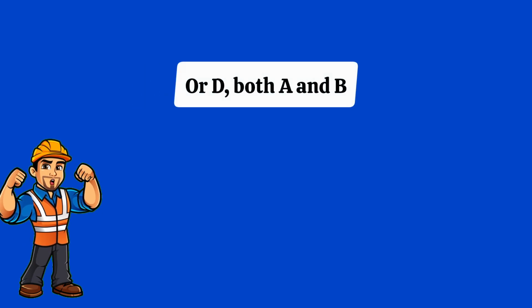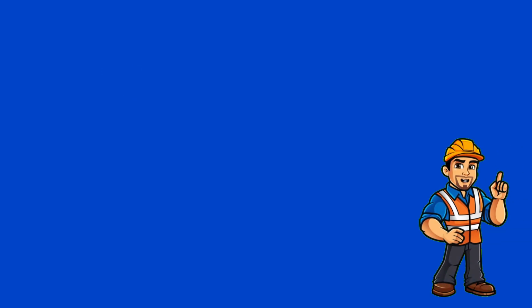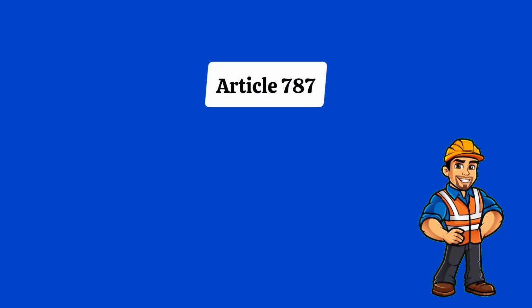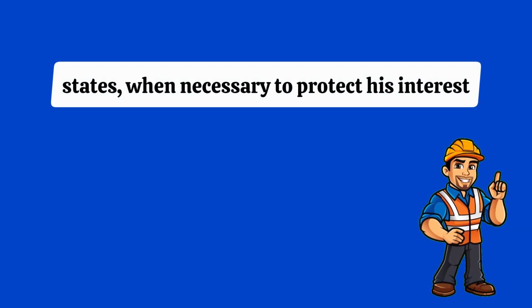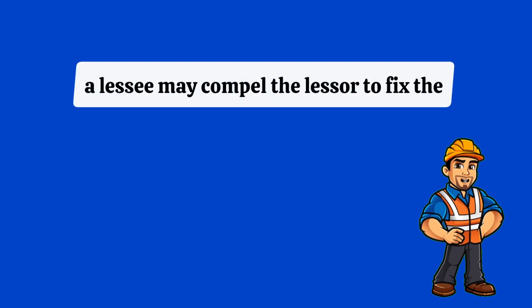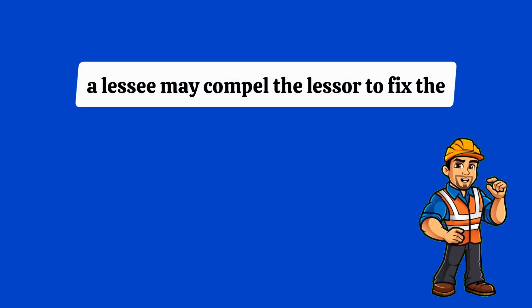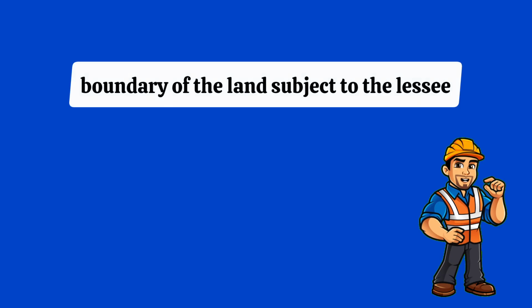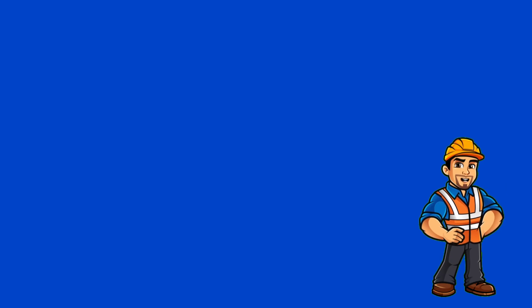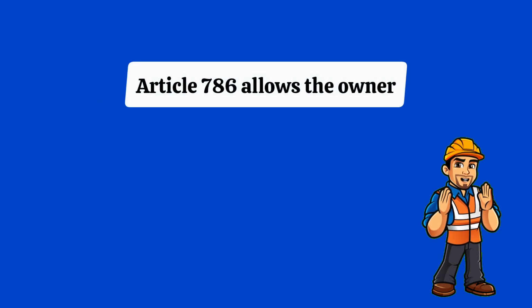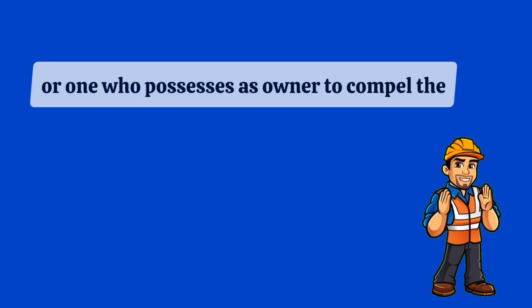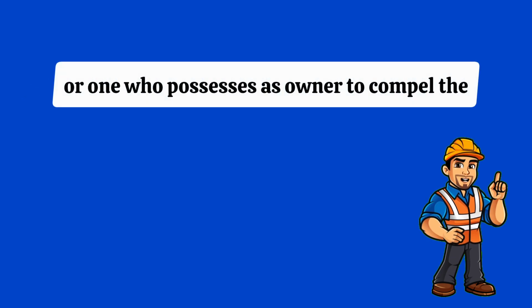Or D. Both A and B. Answer for number 7. It's A. Article 787 states, when necessary to protect his interest, a lessee may compel the lessor to fix the boundary of the land subject to the lease. Article 786 allows the owner or one who possesses as owner to compel the fixing of the boundary.